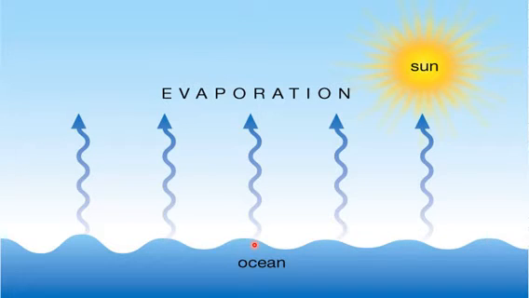So they will start to move faster. And what will happen? They can break through the surface, and the high energy particles can escape into the air, and they form a gas. So they escape as gas. This is called evaporation.